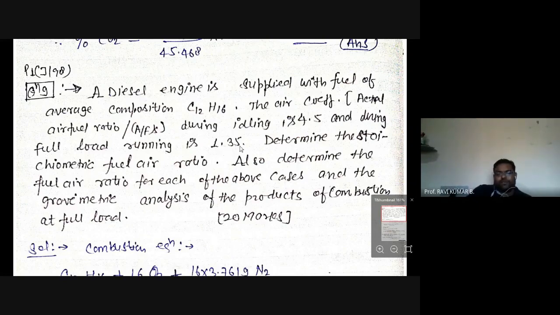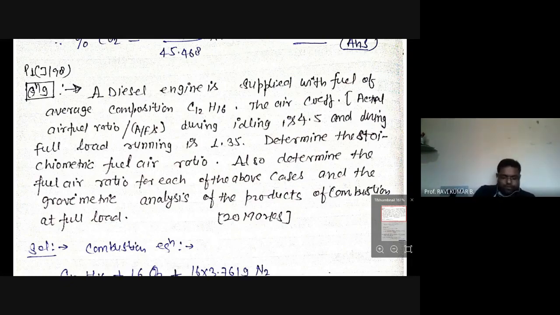Determine the stoichiometric fuel air ratio. Also determine the fuel air ratio for each of the above cases and the gravimetric analysis of the products of combustion at full load. So basically you are going to solve this in three different parts.